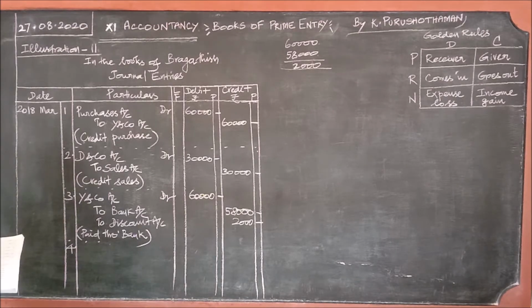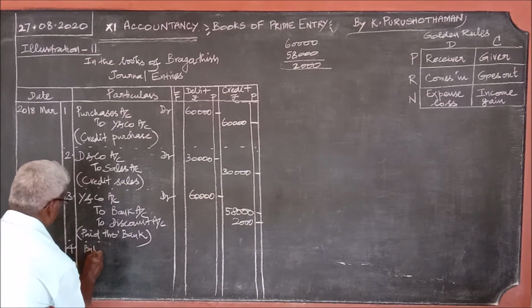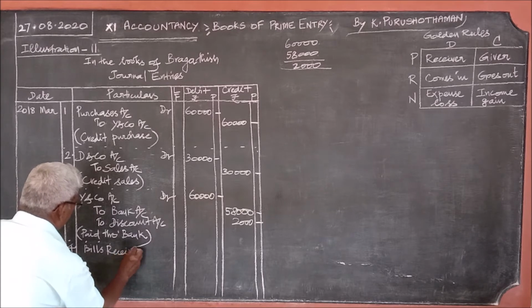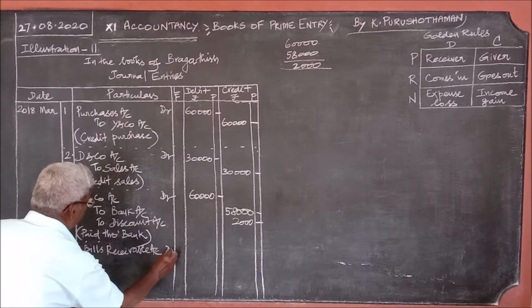When a bill is accepted, it is bills receivable. Bills receivable is an asset that appears on the debit. Bills payable is a liability that appears on the credit. So this is bills receivable. Bills receivable account debit, it is an asset.